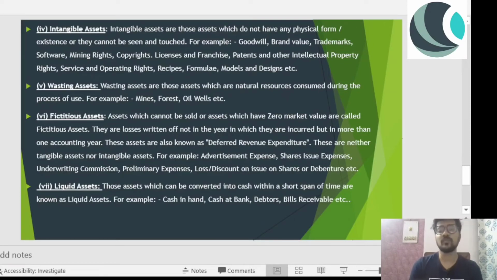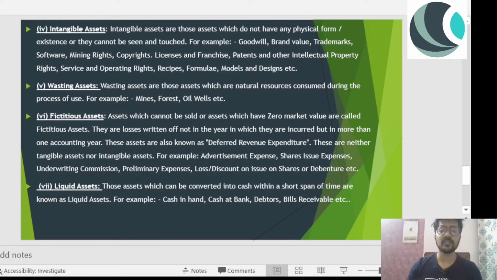These are losses. While running a business, you incur a few losses, but these losses are not written off in the same accounting year, but in the following accounting years. These assets are also known as deferred revenue expenditures. So when you make some expenses to earn revenue, those are called deferred revenue expenditure. Deferred, because you are not writing off those losses in that particular year, you are deferring it to the further years. These are neither tangible nor intangible assets. For example, advertisement expense, share issue expense, underwriting commission.